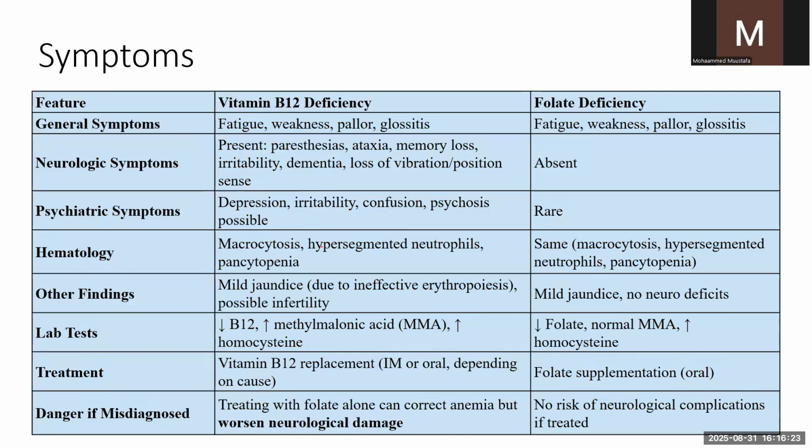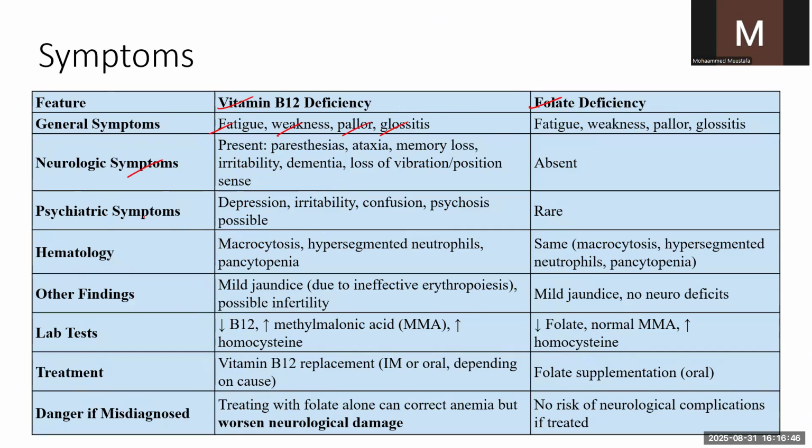Next is symptoms. There are specific symptoms with respect to vitamin B12 deficiency and folic acid deficiency, and there are also a few common symptoms. What are those? We're going to see here. Fatigue, weakness, pallor, and glossitis are common to both vitamin B12 and folic acid deficiency.